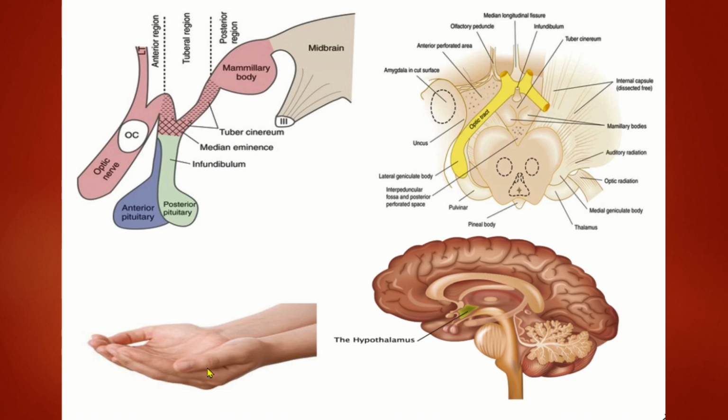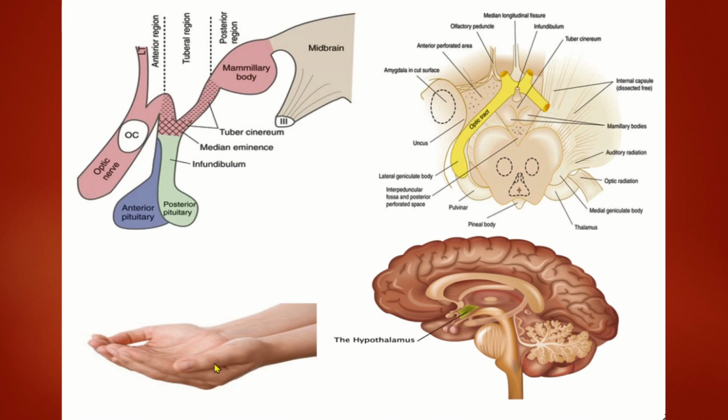In such a way the hypothalamus forms part of the floor of the third ventricle, because the third ventricle is situated even between the thalamus also. So part of the floor of the third ventricle and the lateral wall of the third ventricle is formed by the hypothalamus. As I've already told, the hypothalamus is a thin sheet of gray matter. Yes, is it clear?